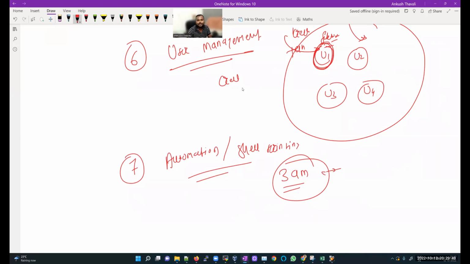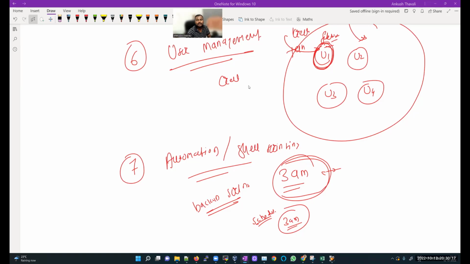Automating this backup means I will write one backup script, and that backup script I will configure into some scheduler. In that scheduler I'll mention the time, like 3 a.m., and automatically that backup will start. I don't want to take a backup manually.